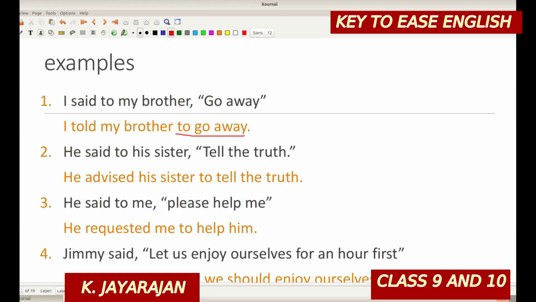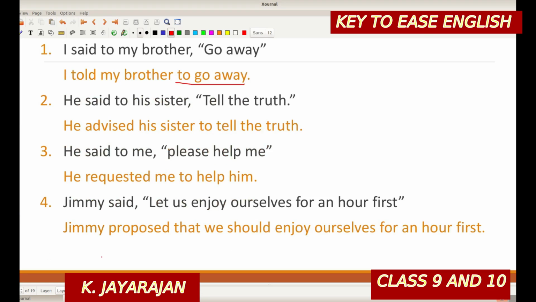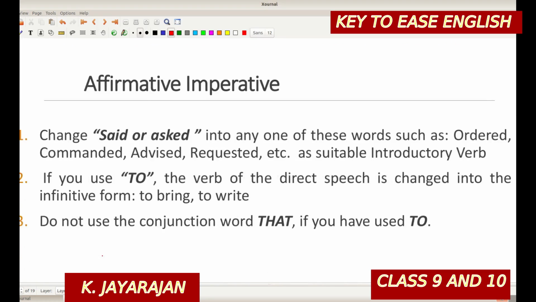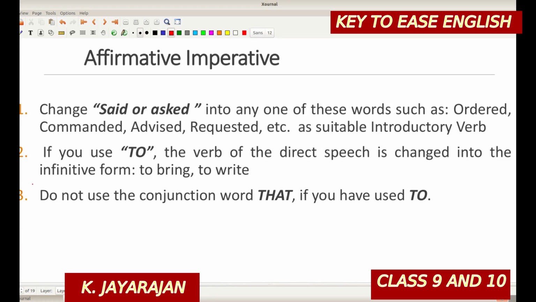And these types of imperatives are of two types: affirmative and negative, that we have studied. Hope you remember. Affirmative means positive imperatives, and then negative imperatives. So far we have discussed only affirmatives. Change said or asked into any of these words such as ordered, commanded, advised, requested, etc., as a suitable introductory verb.